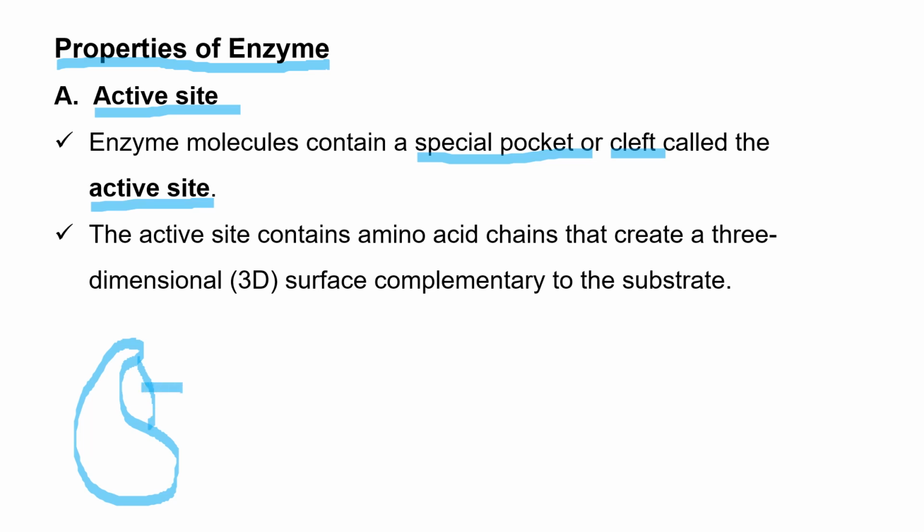This site is known as the active site. The active site contains amino acid chains that create a three-dimensional surface complementary to the substrate. That means the shape of the active site and the shape of the substrate are complementary, because the substrate is bound to the active site of the enzyme.